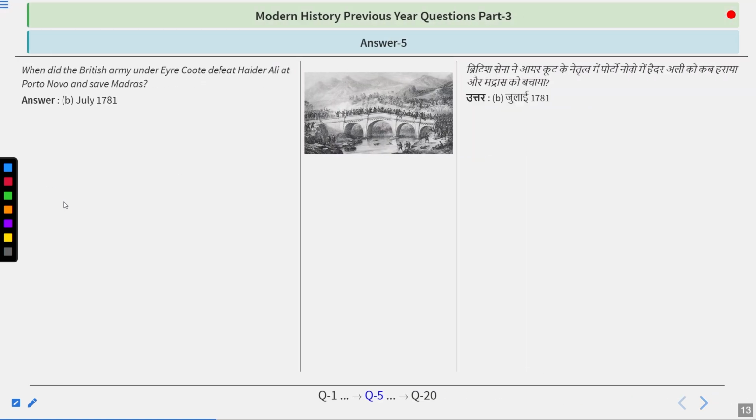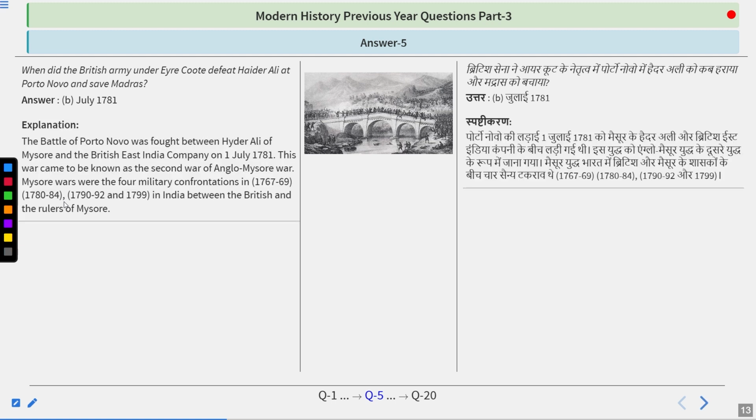The answer is July 1781. The Battle of Porto Novo was fought between Hyder Ali of Mysore and the British East India Company. This war came to be known as the Second Anglo-Mysore War. The Mysore Wars were the four military confrontations, beginning in 1767 to 1769, in India between the British and the rulers of Mysore. So do remember that the answer is July 1781.